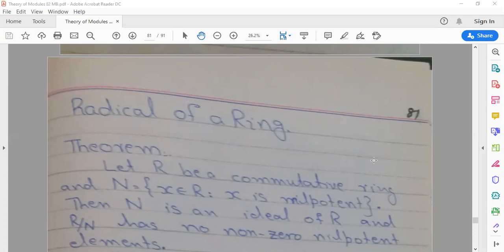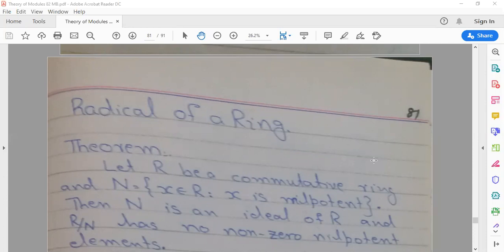First, R under addition is an abelian group. Second, R under multiplication is a semigroup. And third, it satisfies the left and right distributive laws. Then we say that R is a ring.